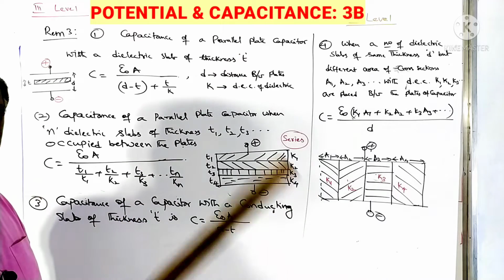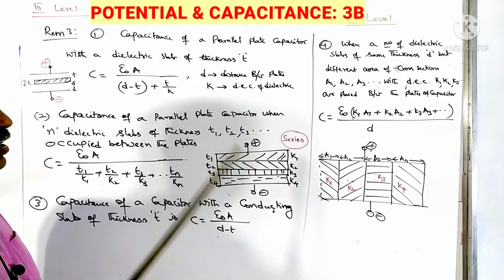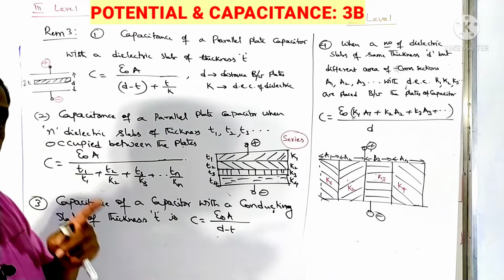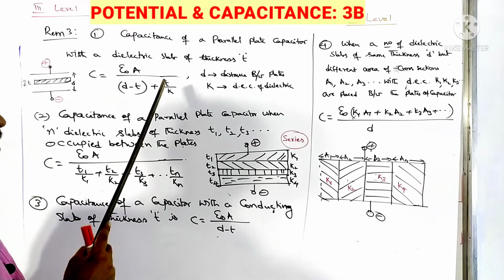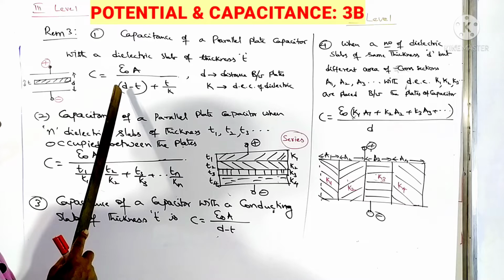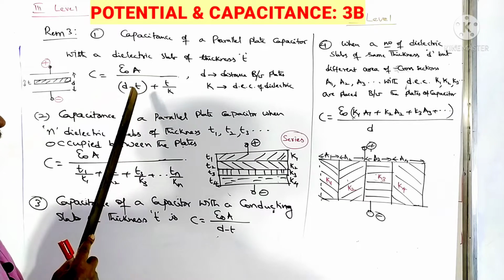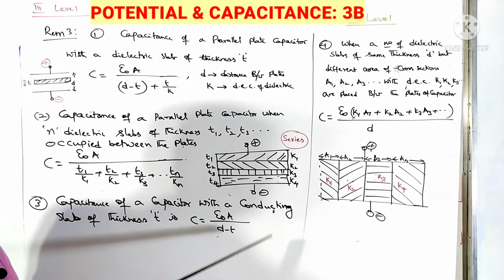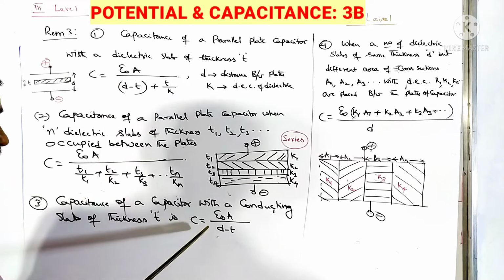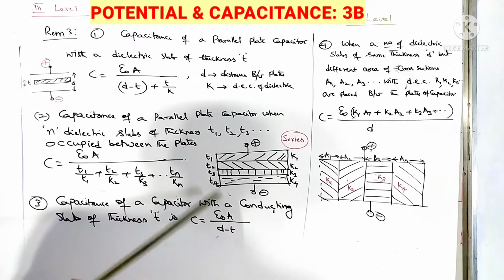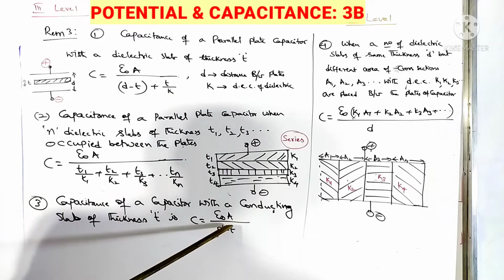Go to that link and view those previous videos. The dielectric constant of a metal is infinity. Something divided by infinity is 0. So therefore you get d minus t. So when you place a metal plate or metal sheet of thickness t, capacitance C is given by this formula. This is obtained by taking K equal to infinity. You will get this equation.